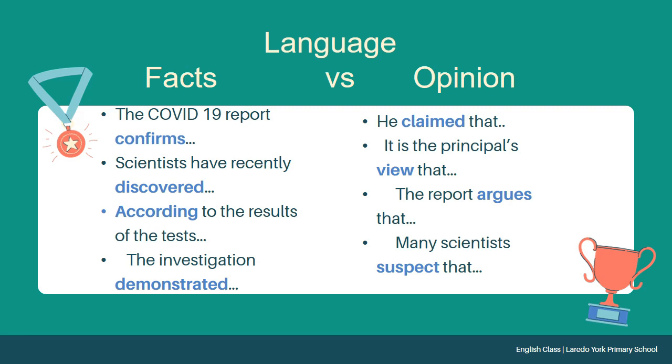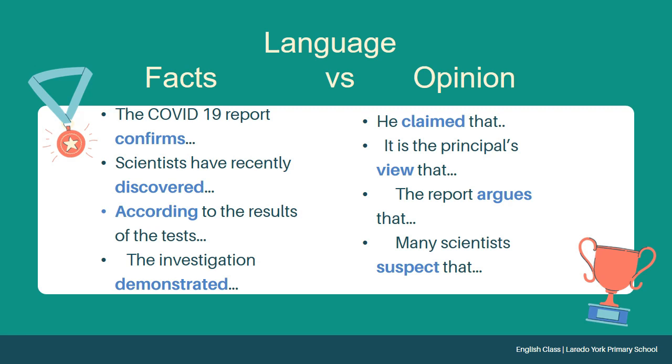The investigation demonstrated. When it has been demonstrated, it has become a fact. I will say that the investigation demonstrated that using a mask helps you avoid the spread of COVID-19. That is a demonstration by research.